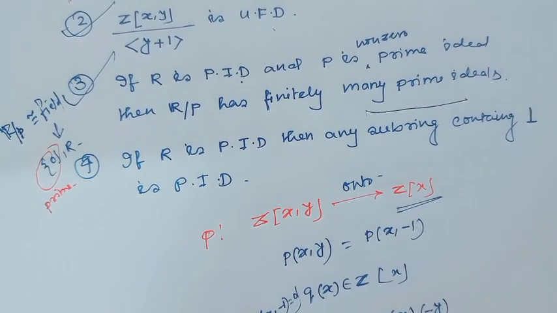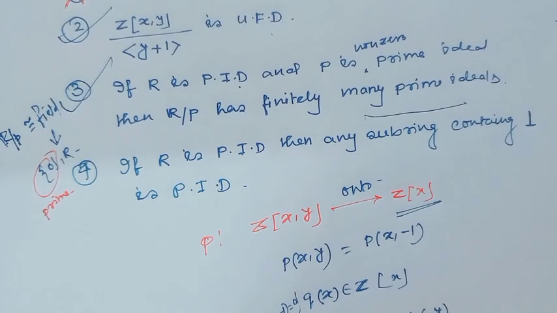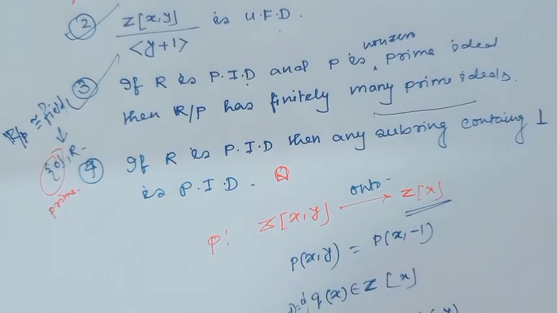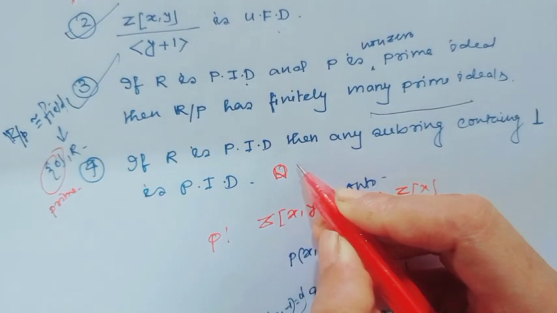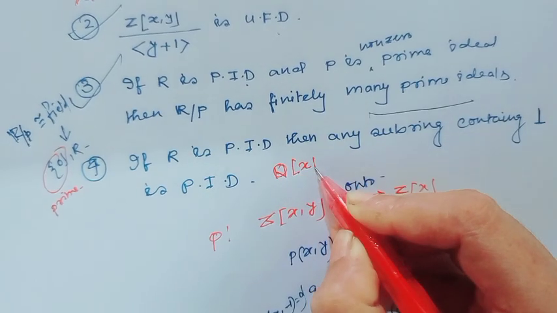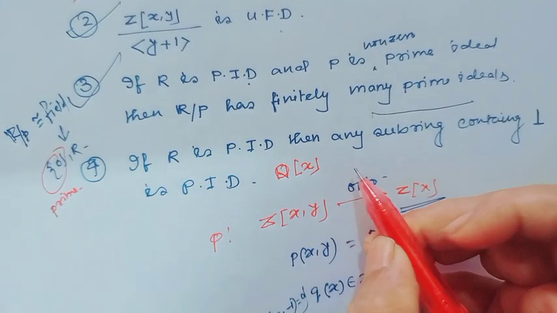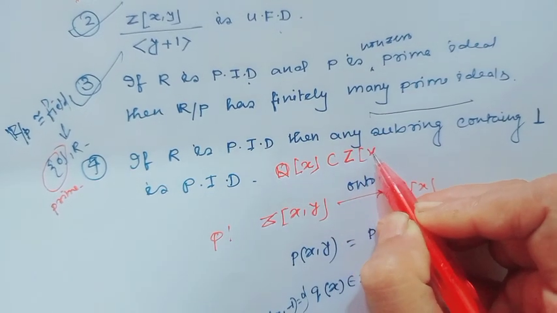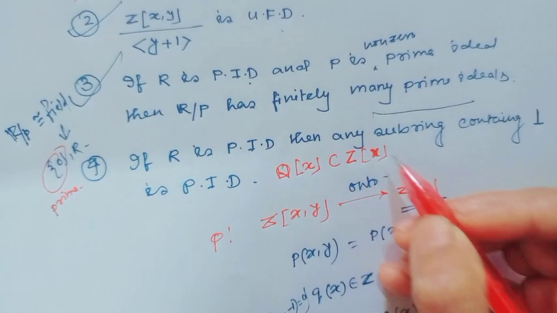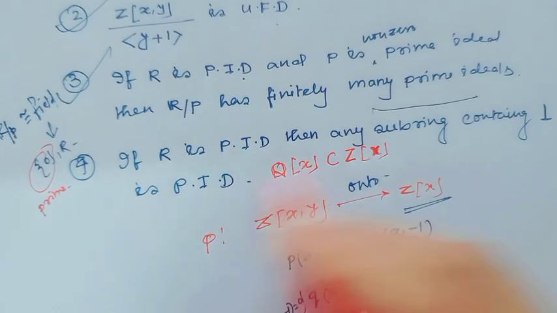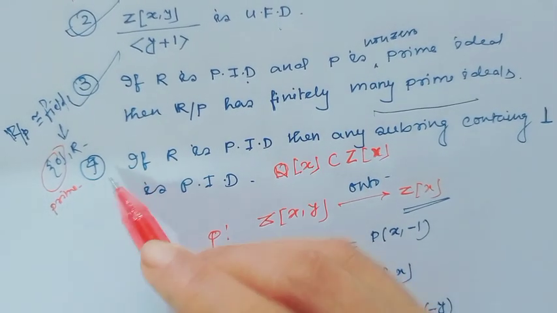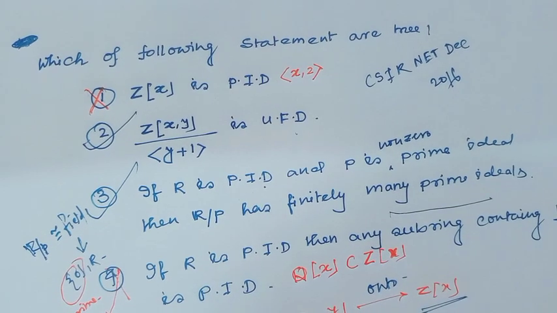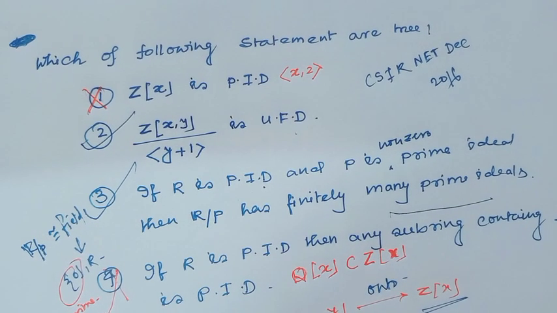Option 4: if R is a P.I.D, then any subring containing 1 is a P.I.D. First, no. If Q is a field, then Q[x] is a P.I.D, which contains Z[x], but Z[x] is not a P.I.D. So option 4 is not true. Only option 2 and option 3 are the right options. I hope all my viewers have understood clearly.